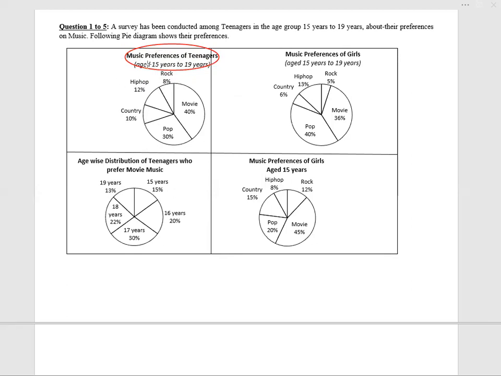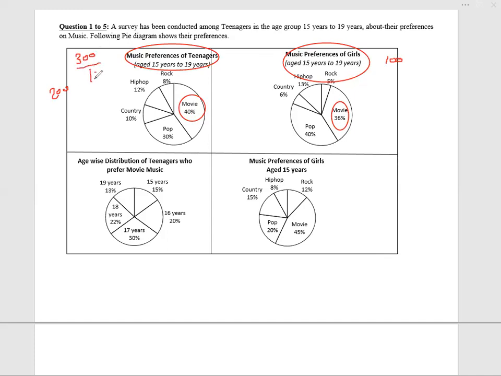Out of all teenagers whose age is 15 to 19, 40% like movie songs, or 30% like pop songs. Now this is for girls. Out of all the girls, 36% like movie songs. Out of all the teenagers, 40% like movie songs. So, a hypothetical situation: let's say there are 300 teenagers and 100 girls. So how many boys? 200 boys.